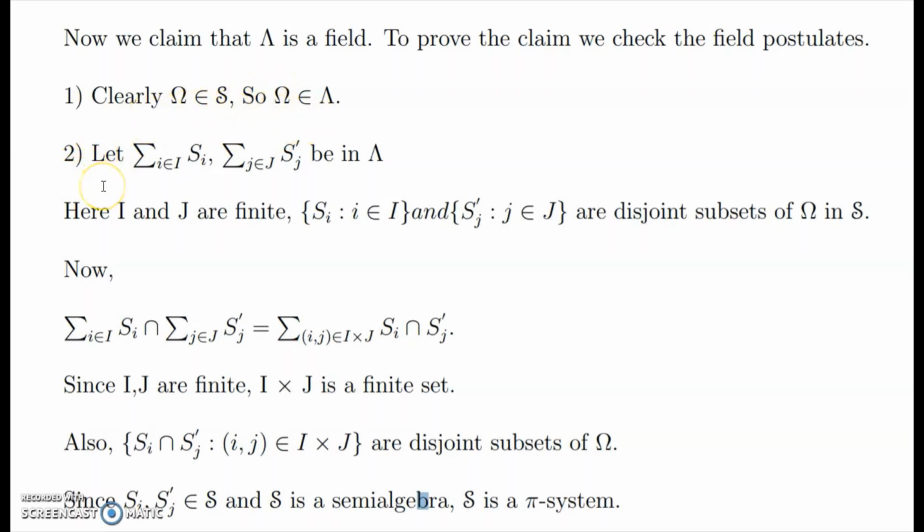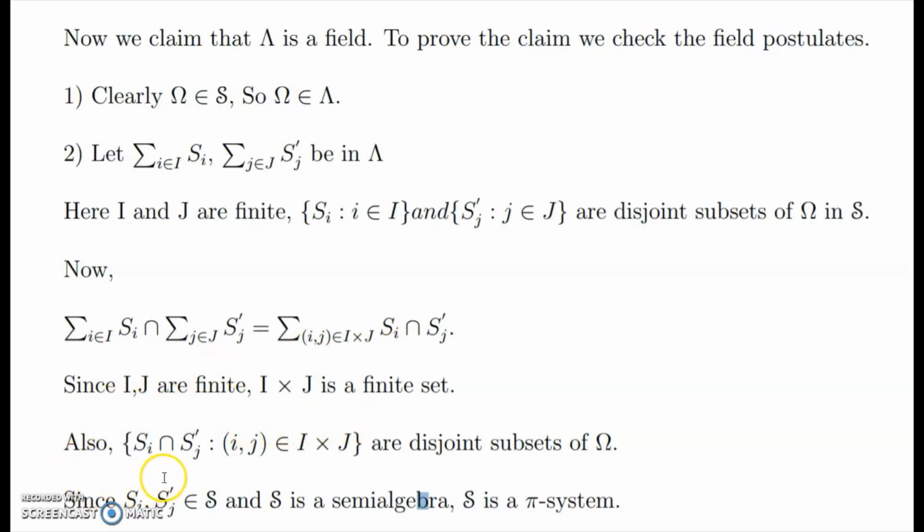Second one, let summation i belongs to capital I, S_i and summation j belongs to capital J, S_j dash be in lambda. Here I and J are finite sets, and S_i, i belongs to I, and S_j dash, j belongs to J, are disjoint subsets of omega in S. Now consider the intersection of these two elements, which is equal to summation ordered pair (i,j) belongs to I cross J, S_i intersection S_j dash. Since I and J are finite, I cross J is a finite set.